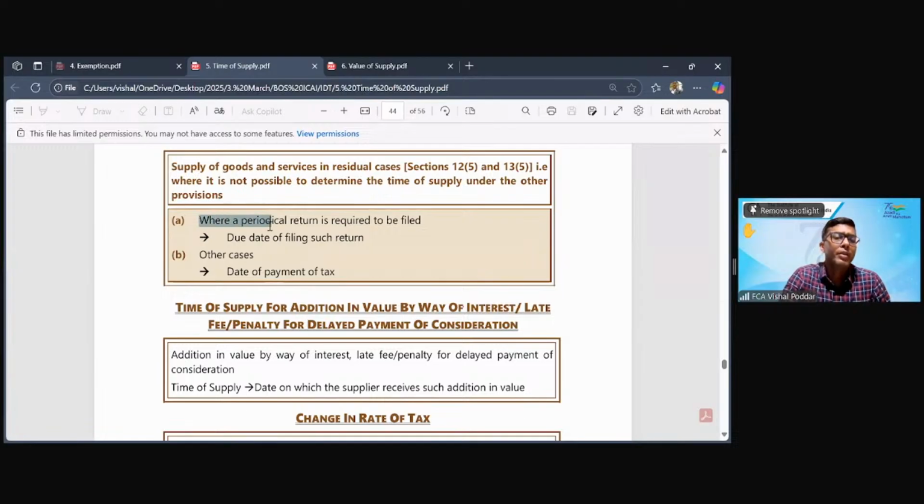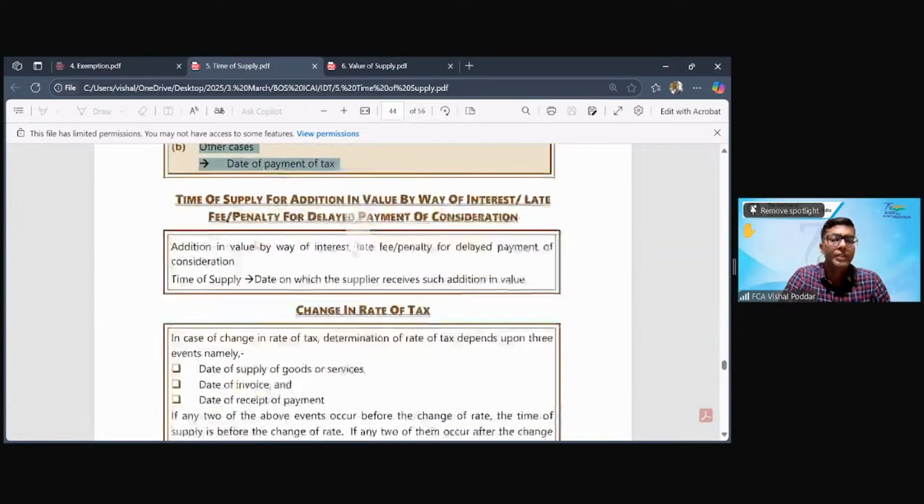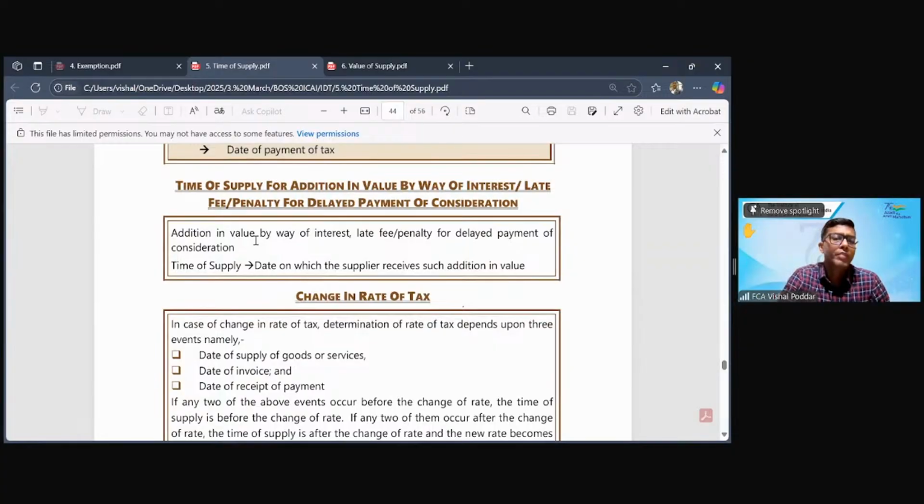Then they apply this rule which says where periodical returns are required to be filed, the time of supply is the due date of filing the returns. And in other cases, it is the date of payment of tax. And then the last case of time of supply is where the time of supply pertains to that interest.